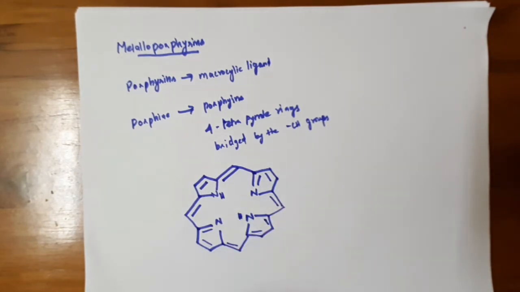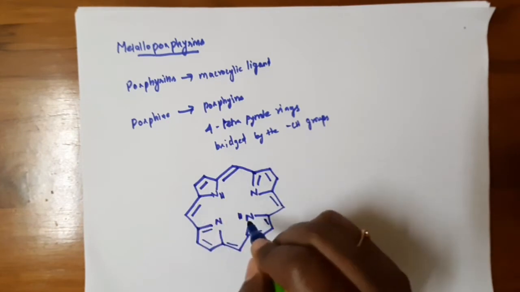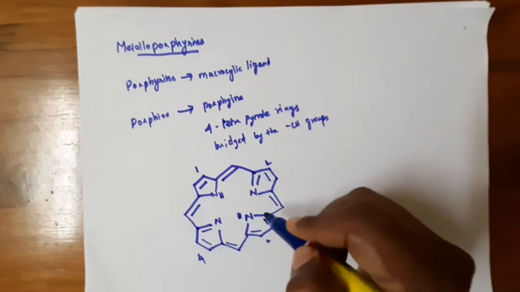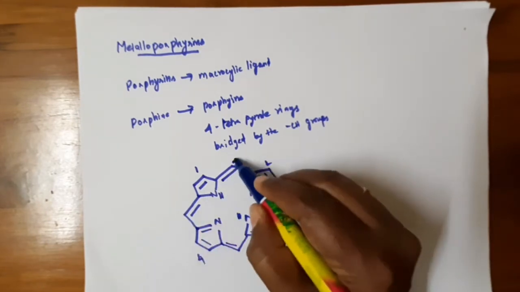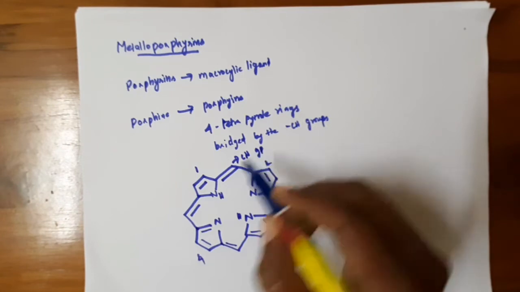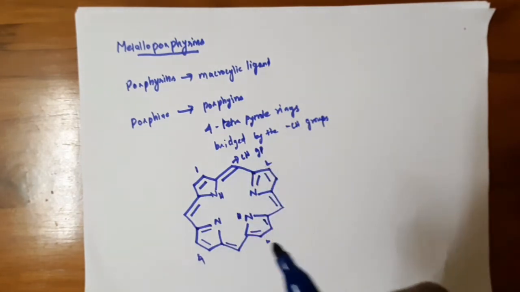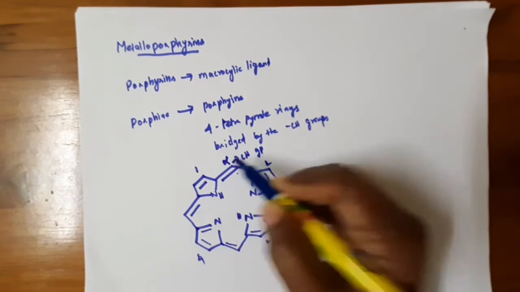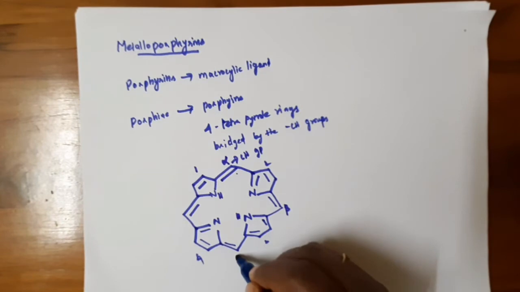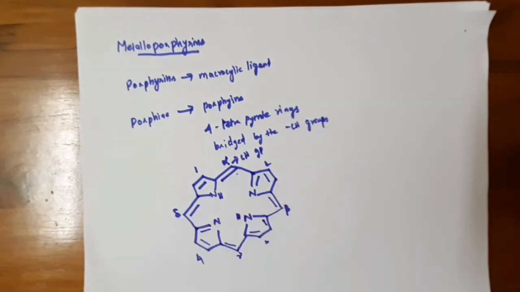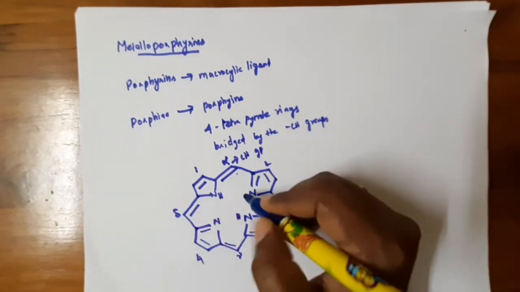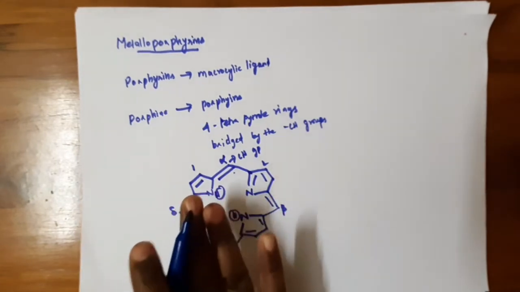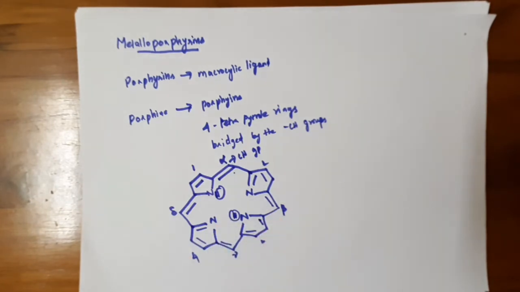This is simply called porphyrin. It has four tetrapyrrole rings bridged by methane groups, and these methane carbons are represented as alpha, beta, gamma, delta. This porphyrin has two inner hydrogens, and it comes under the macrocyclic ligands.